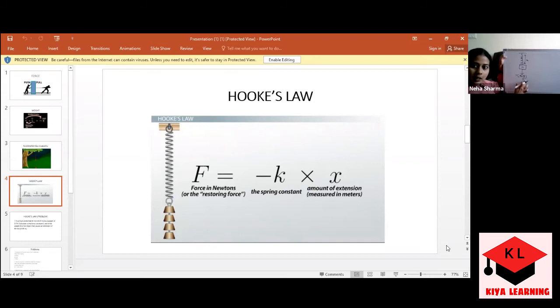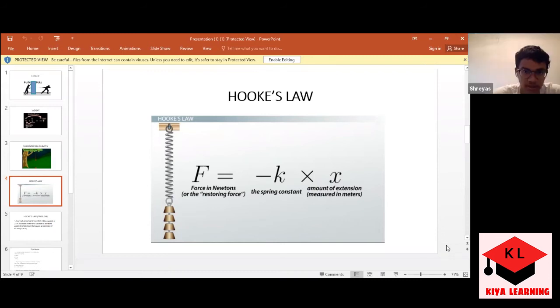What I'm saying is, in this diagram the weight is mg, and we have already discussed that this weight is a kind of force. So according to Hooke's law, the load is directly proportional to the extension. Load is proportional to extension. Here load is represented by F, and extension is represented by this distance x.